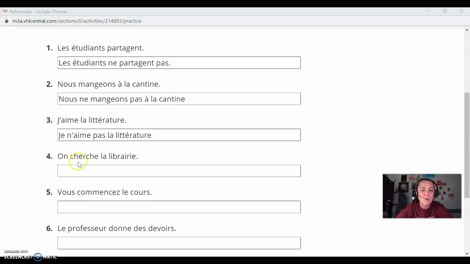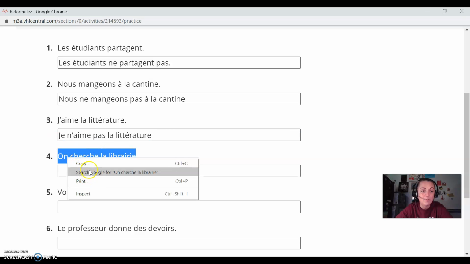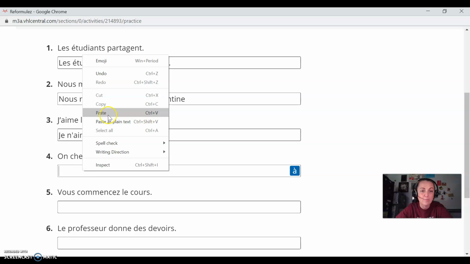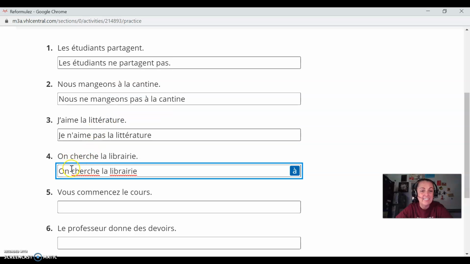Numéro 4, number 4. On cherche la librairie. One is looking for the bookstore. Cherche is to look for. So we're going to say one is not looking for. On ne cherche pas la librairie. You know, anything with a le or la in front of it is a noun, so the verb must be cherche. On ne cherche pas les librairies.